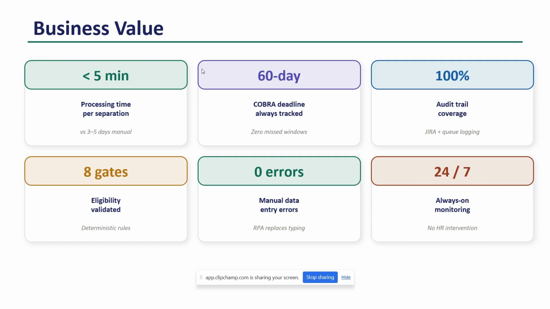And the 8 gates are the Cobra eligibility check gates. And zero errors: manual data entry may have exceptions, but a bot never makes data entry errors. So these agents can be available 24 by 7.